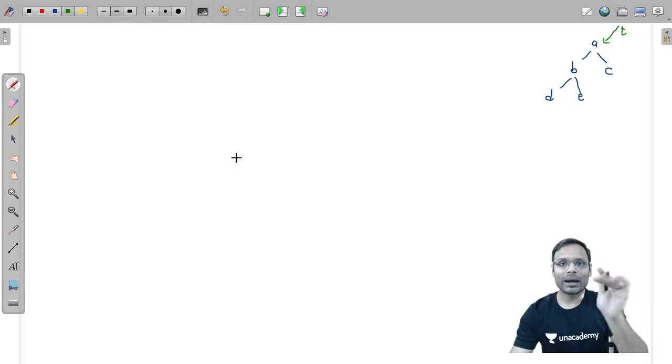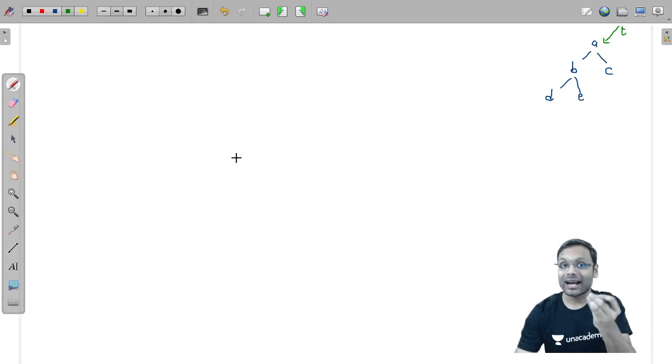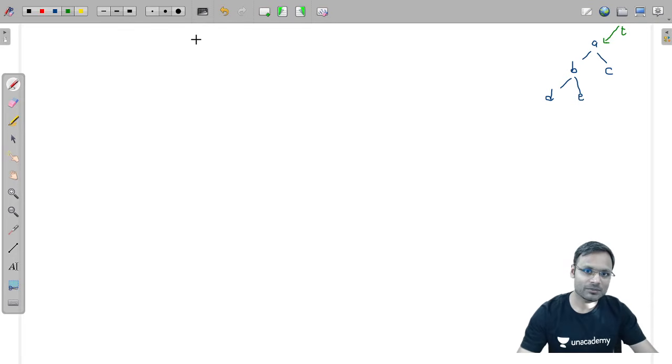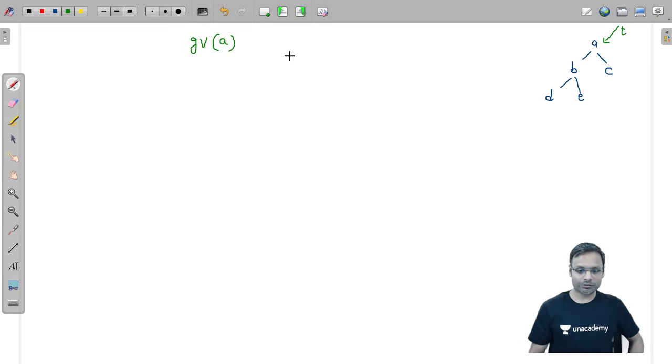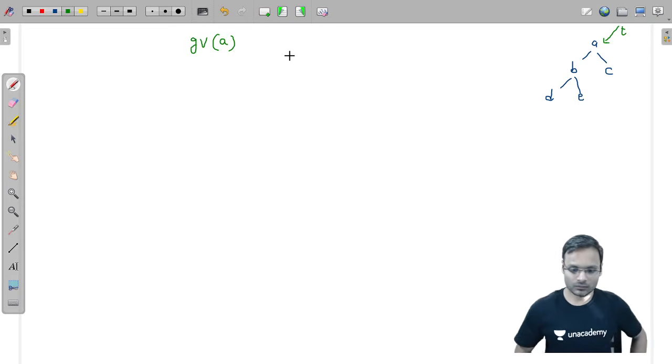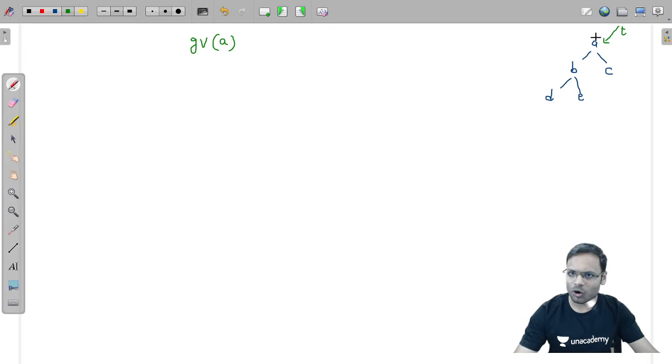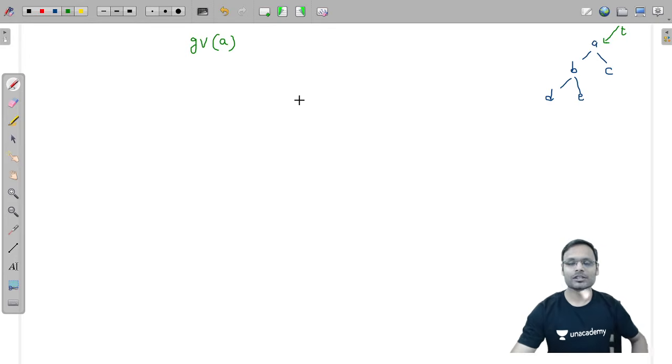For my understanding, I am saying that I have called get value function on the root, meaning the address of this particular node, which is A. Right? So I am just assuming that for address of A, we have called the very first function, first time function, get value function with the root.